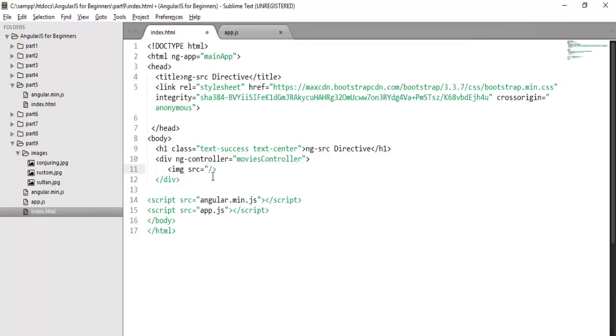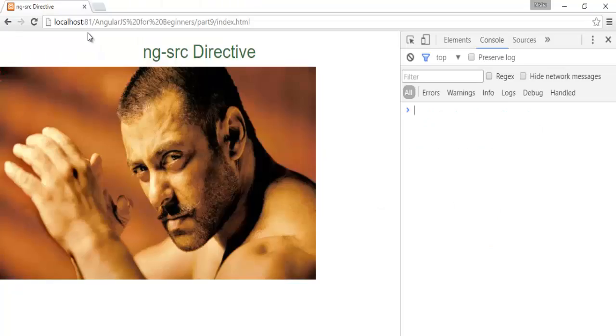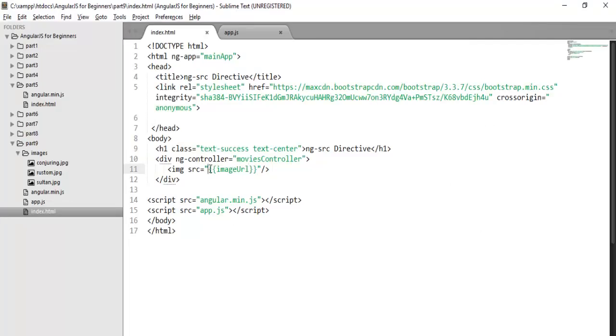Now to access this imageURL property, you just need to use a data binding expression on the source attribute. So my property name is imageURL. Save the changes. Now you can check here, the image is visible but with the error 404, which I told you about. Whenever you try to access a binding expression with the help of the source attribute, you will get a 404 error, because as soon as the DOM is parsed, a request is made to the server to fetch the image, and at this point the AngularJS binding expression that you mentioned with the source attribute is not evaluated. That's why you will get the 404 error.